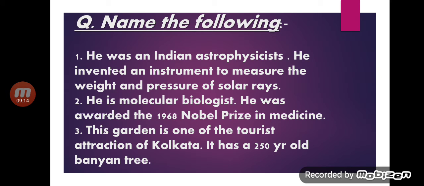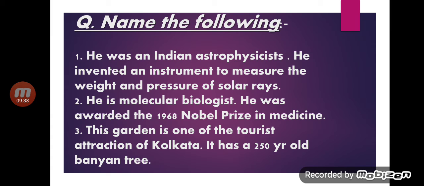He is a molecular biologist. He was awarded the 1968 Nobel Prize in Medicine. Children, again you write the question. When you do the questions in exams, there is no need to copy down the questions, you will write the answer only. But here you will write the question also.